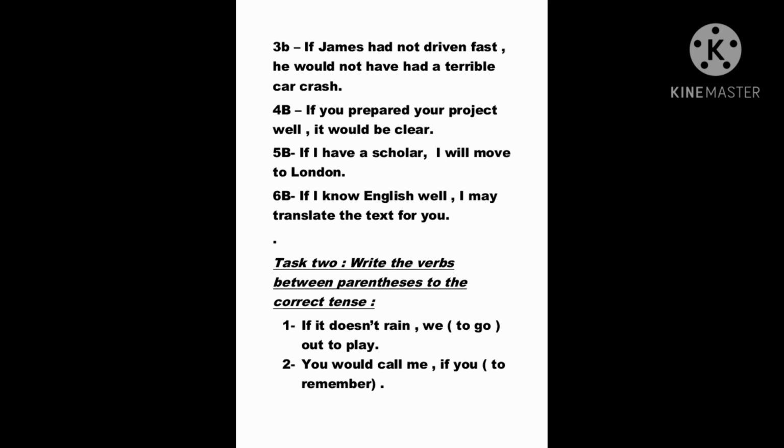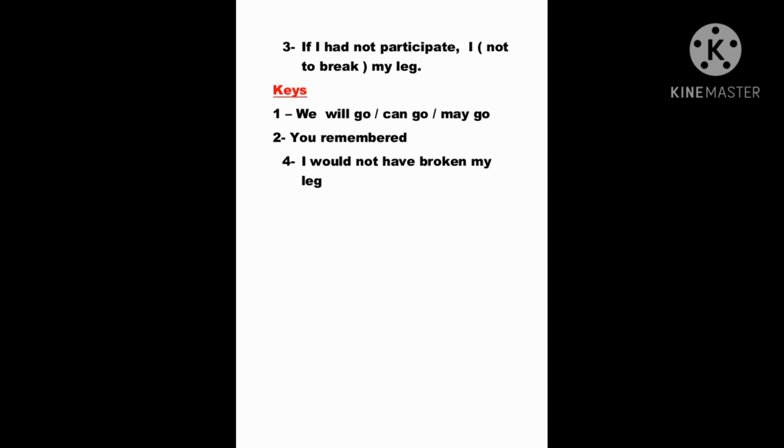For the second task, write the verbs between parentheses in the correct tense. If it doesn't rain, we to go out to play. You would call me if you to remember. The last example: if I had not participated, I know not to break my leg. So the keys: for the first, will go, can go, may go, so we have three possibilities. For the second, you remembered. For the fourth, I would not have broken my leg. For the third, sorry, I would not have broken my leg.